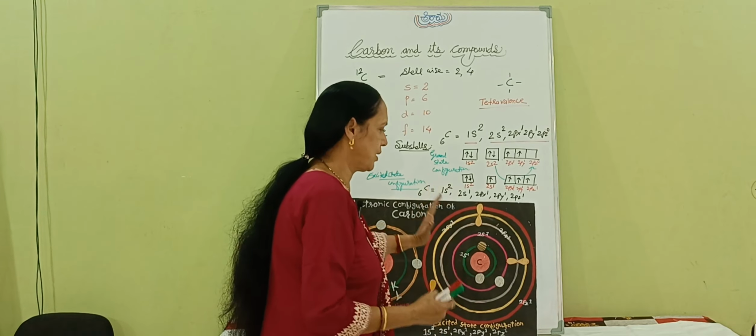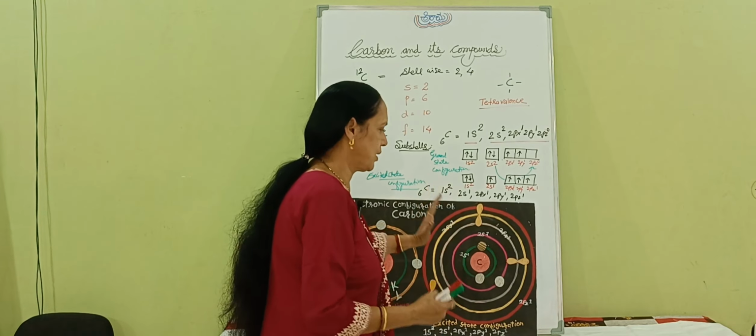Carbon. This is the first shell, 1s2. Just have a look at 1s2, the first shell. How many electrons does it have? 2 electrons. So these are the 2 electrons, 1s2. Now how many are there? 2s1. This pink color block, the circle, is the 2s1 electron.